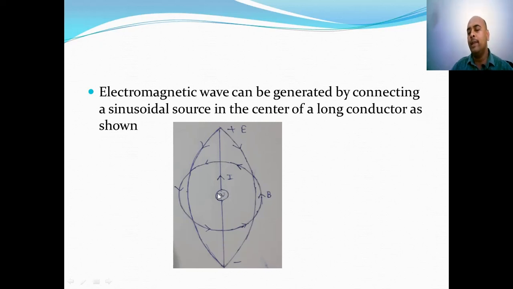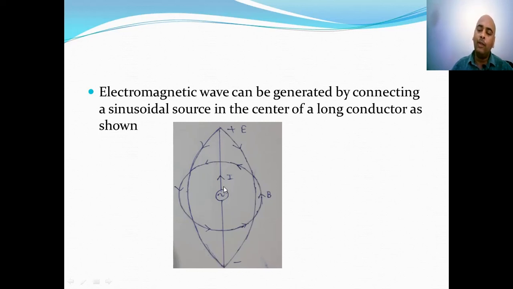When you connect an AC voltage source at the center of the conductor, it will develop a voltage at the extreme ends, and development of voltage at the extreme ends means there will be generation of charges at the extreme ends, and these generated charges will generate an electrical field as shown in the slide.